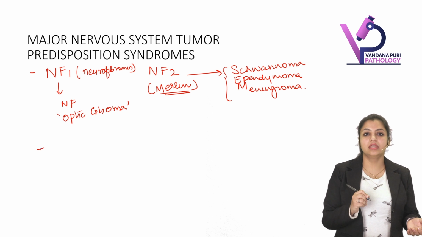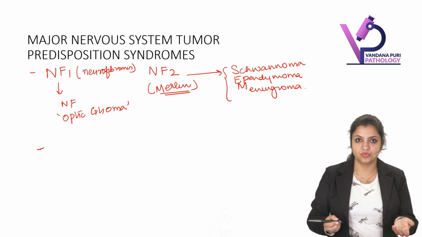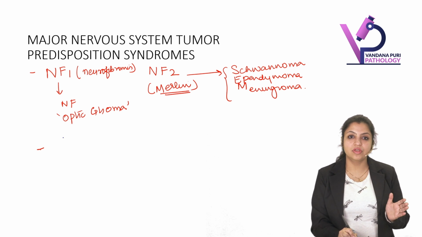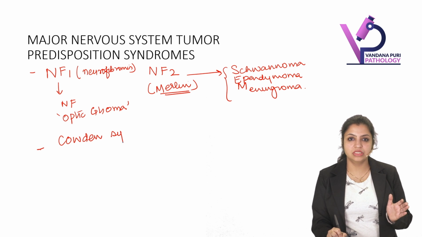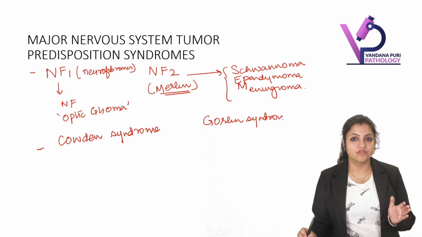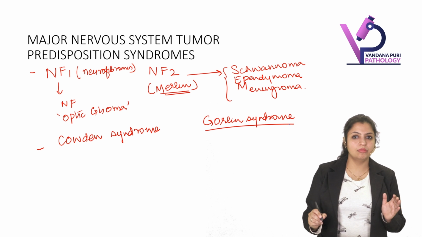Now, second, you should remember what are the other syndromes which are typically associated with CNS. So never ever forget. We have Cowden syndrome. We have Gorlin syndrome. So Gorlin, do you remember Gorlin?